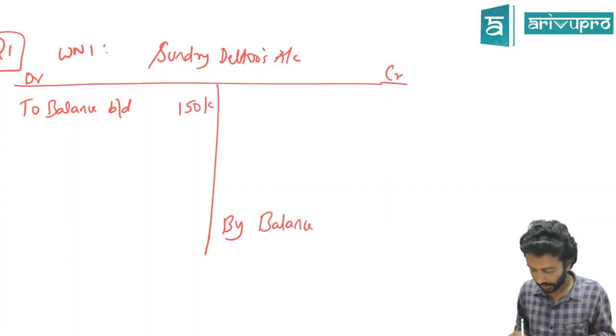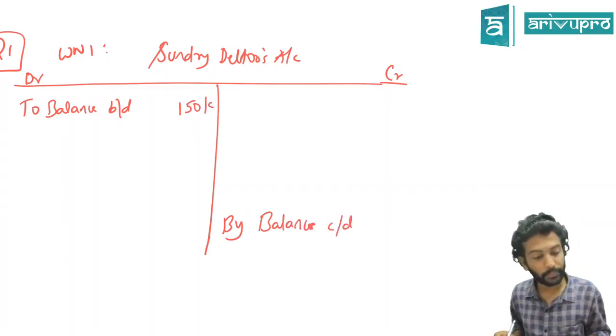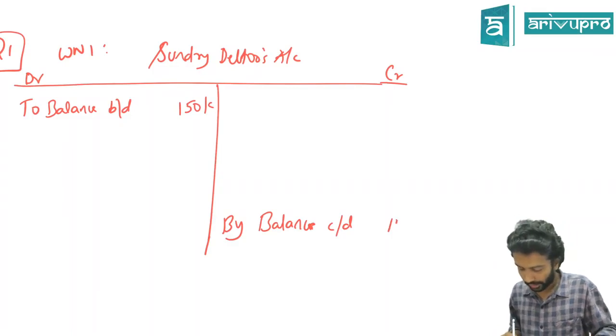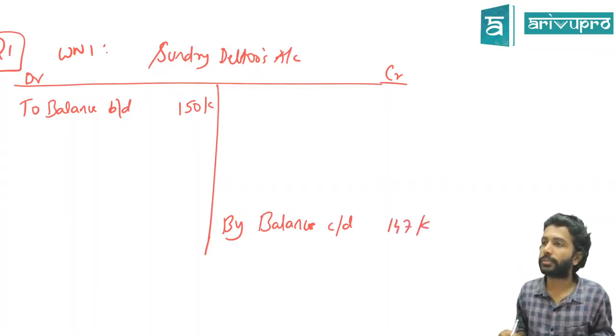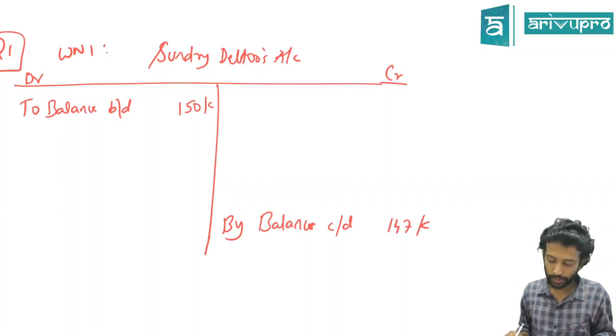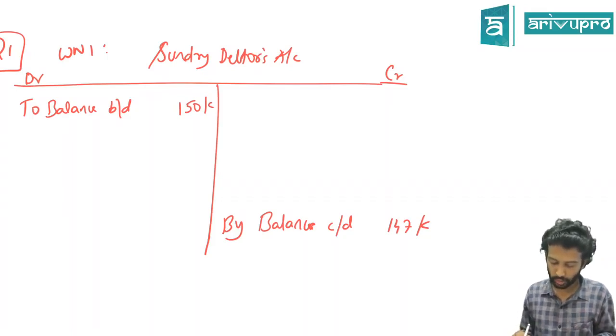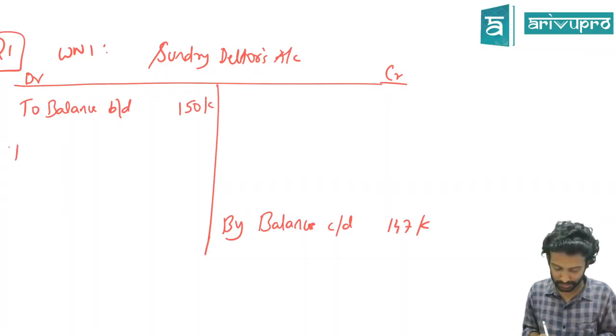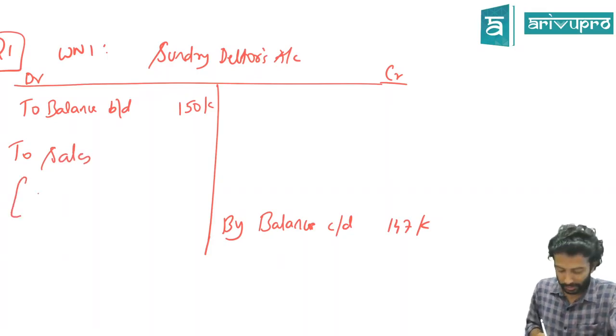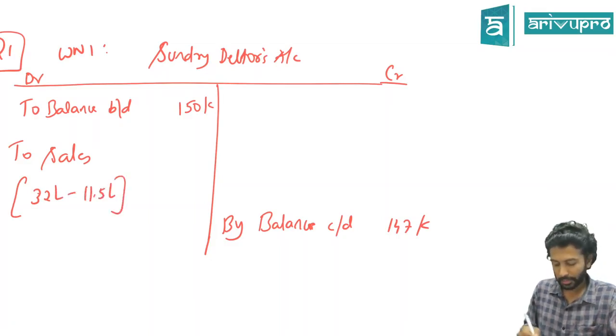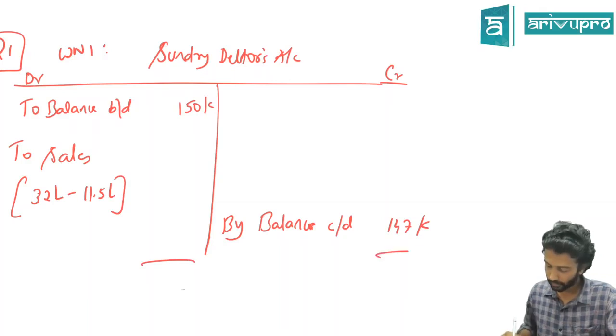Similarly, they've also given the closing balance. We'll write by balance CID. How much? 1,47,000, balance carried down. And you can also find out the credit sale. What is the journal entry for credit sales? Debtors to sales. 100%. Yes, sir. Why are you insulting us by asking such questions? So total sales is how much? 32 lakh. In that, cash sale is how much? 11.5. That means balance will be 20.5 lakh. That is nothing but credit sales.